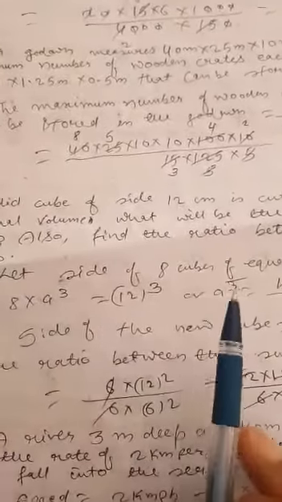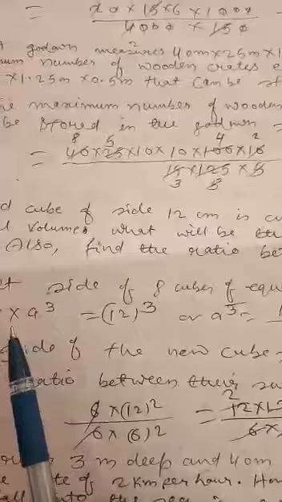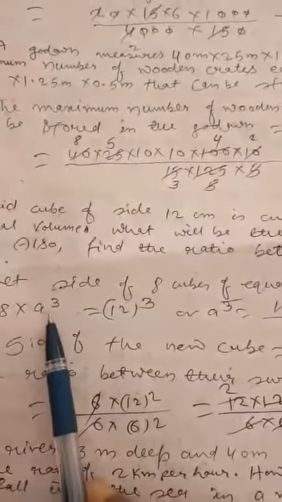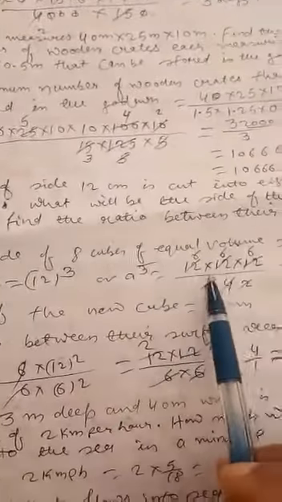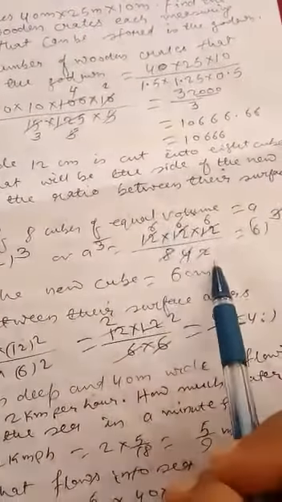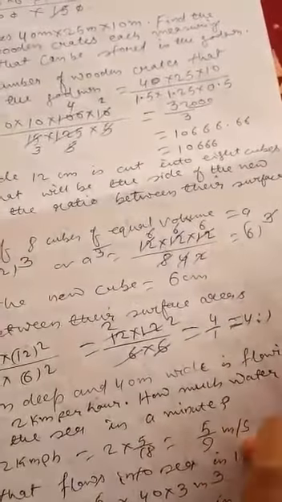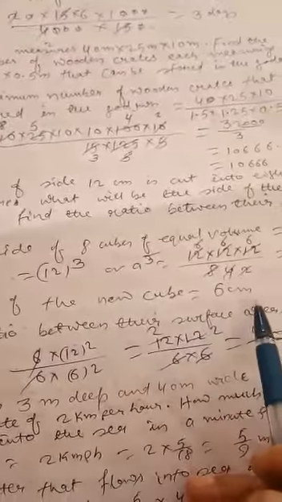Dear students, let the side of the 8 cubes of equal volume be a. Therefore, 8 into a cube is equal to volume 12 cube, or a cube is equal to 12 into 12 into 12 by 8. If we cross-cancel, a cube is equal to 6 cube. Cube cancels. So we can say here the side of the new cube is equal to 6 centimeter.